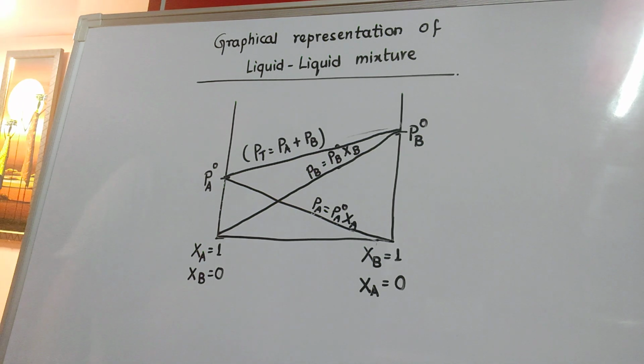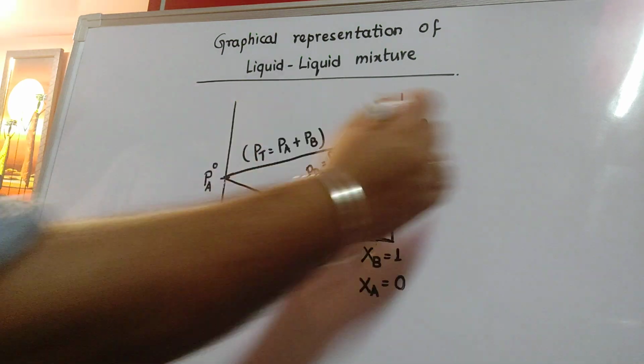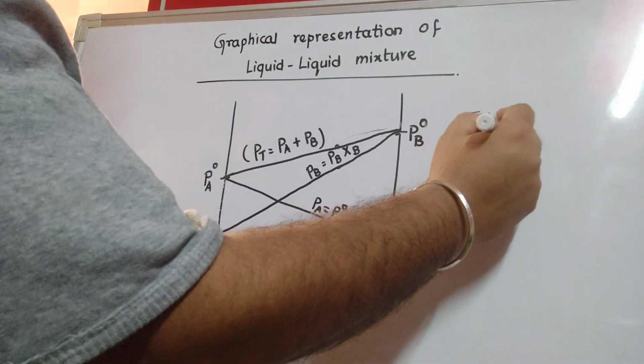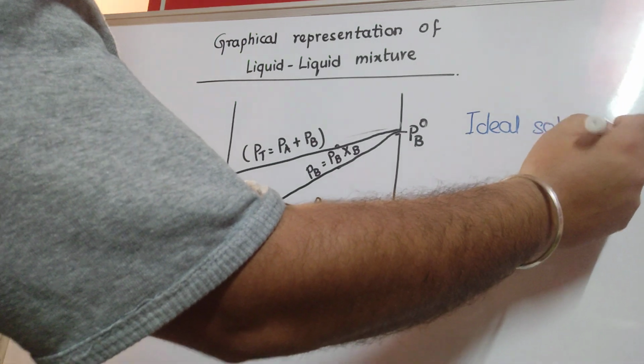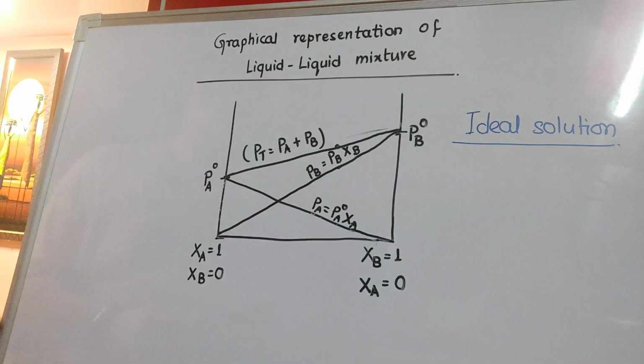Such kinds of liquid mixtures are referred to as ideal solutions. What is an ideal solution? It is a kind of solution where both the components follow Raoult's law at all compositions and under every temperature. So we will talk about it in detail in the coming topics, but for the time being, remember